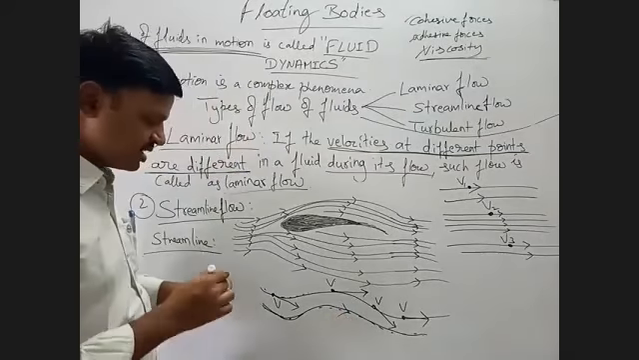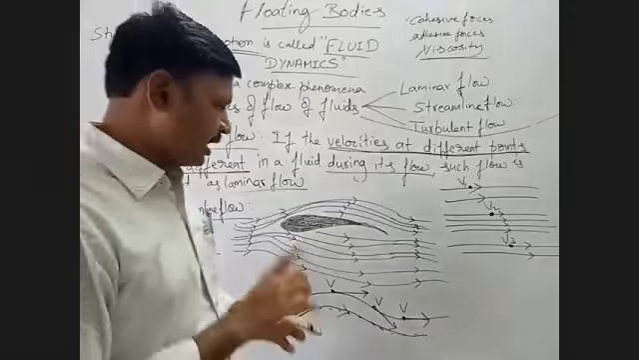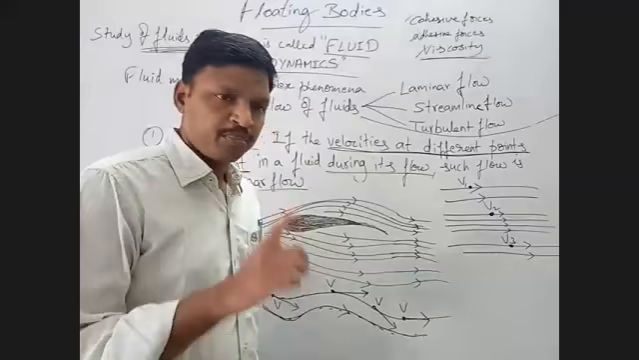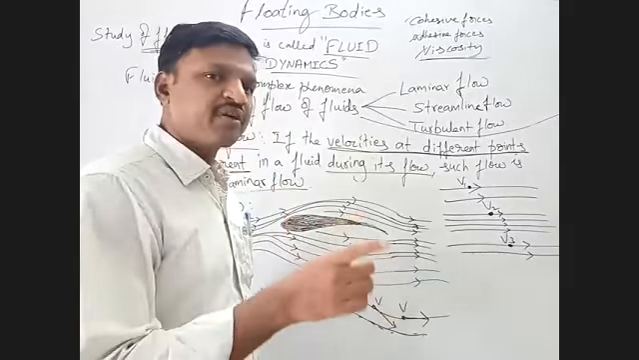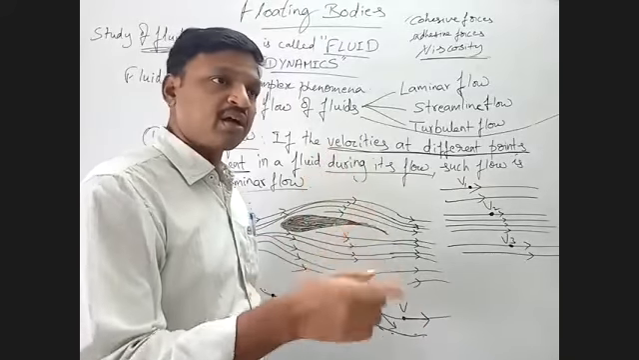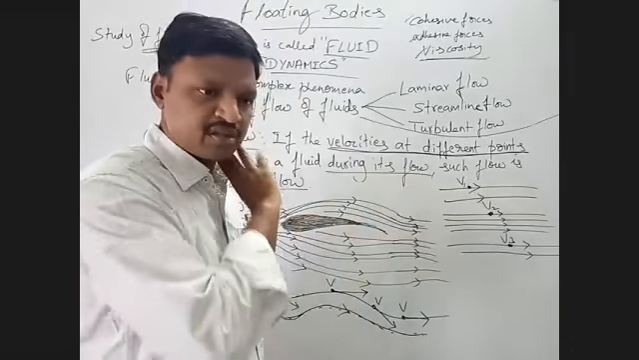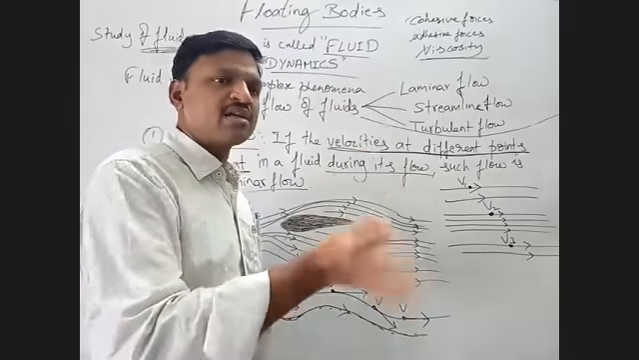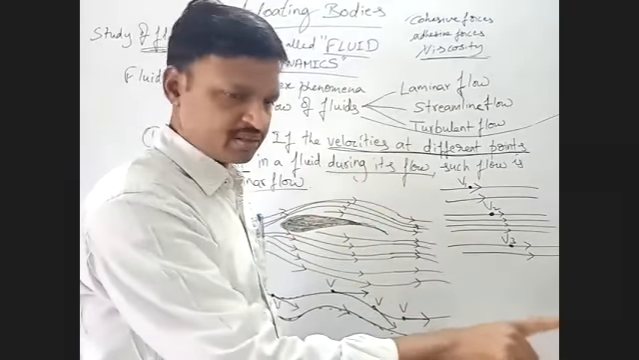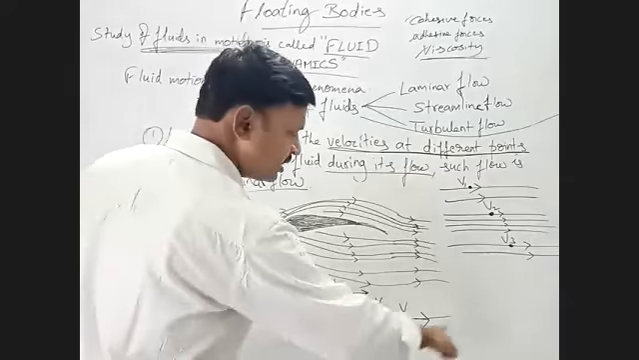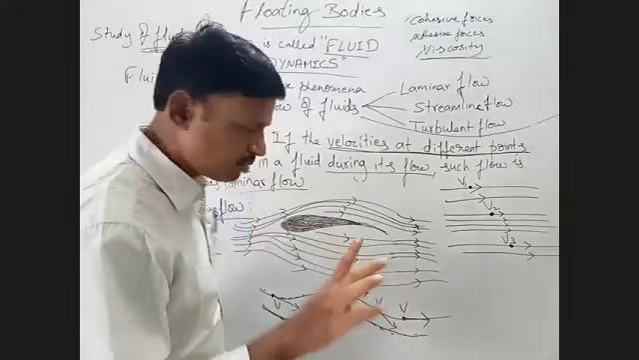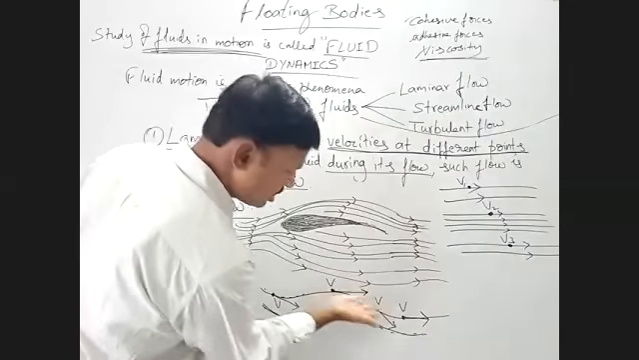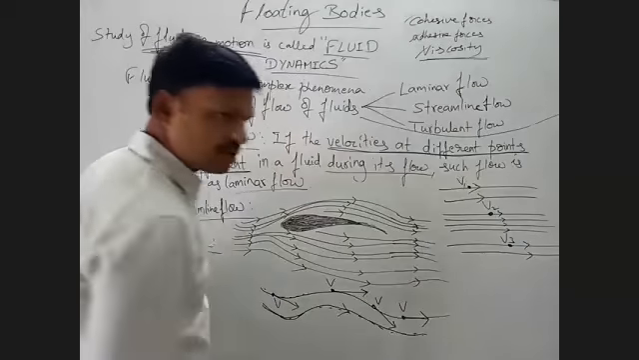So once again I am saying, the line or the path or the curve obtained by joining velocities at different points. The curve obtained by joining the velocities at different points. See here, the velocity is like this, here the velocity is like this, here the velocity is like this, here the velocity is like this.